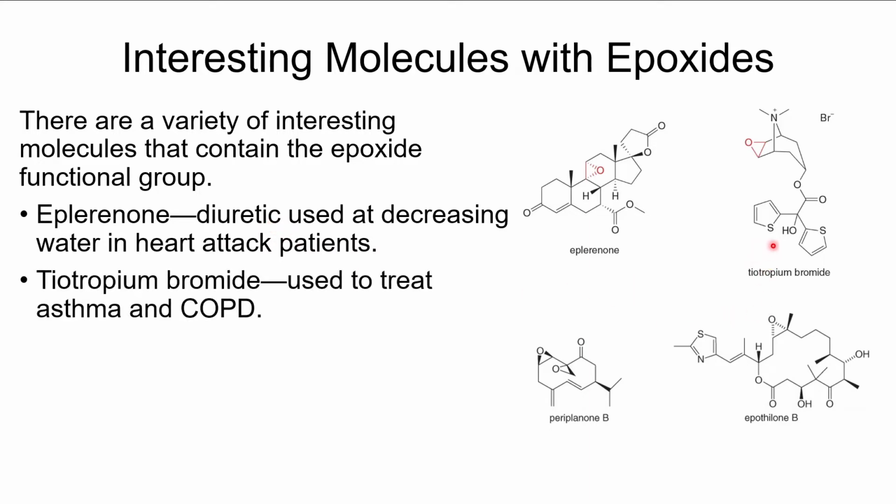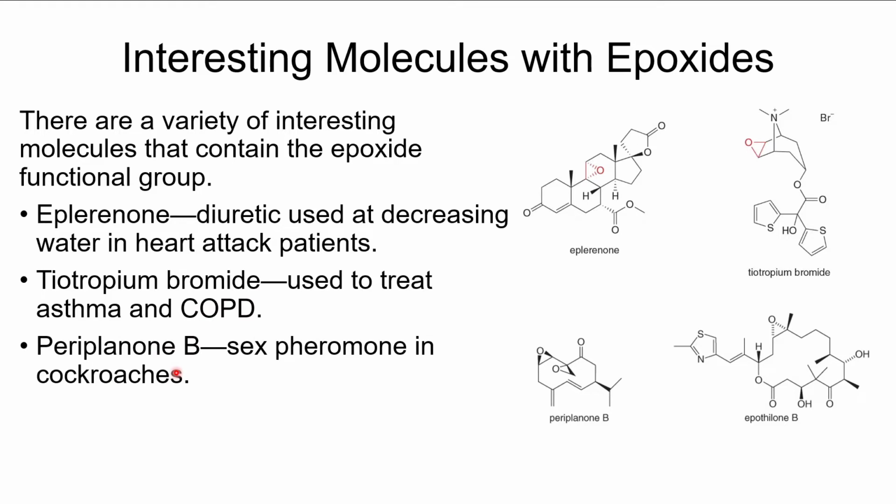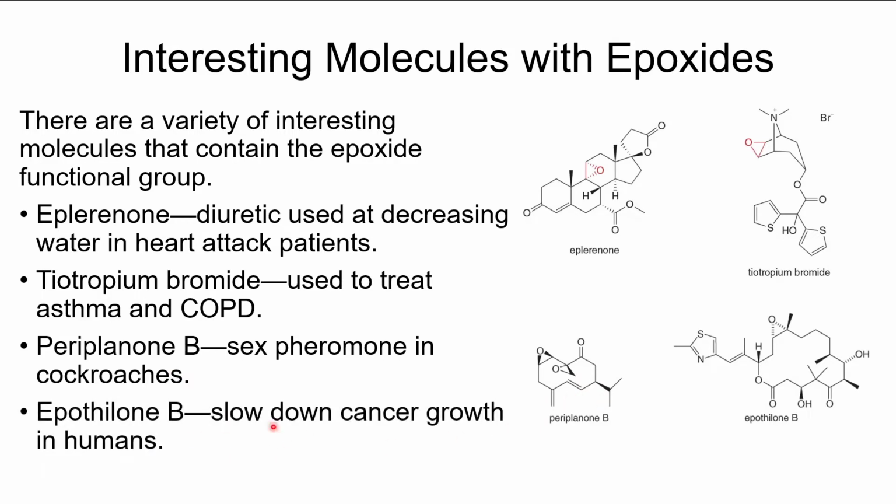The tiotropium is used, again, this one is used to decrease the amount of water in people's lungs, particularly helpful for people with COPD. Paraplanone B is a sex pheromone for cockroaches, and then here, this one is an effective anti-cancer agent, so it can be used as a chemotherapy agent. So any number of interesting uses.